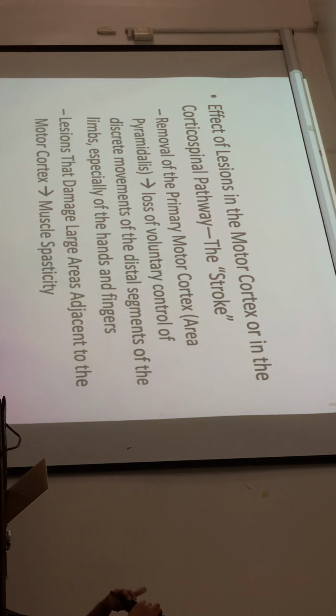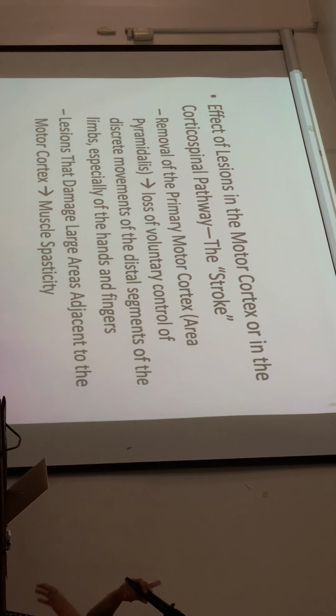Okay, so what would be the effect if there is a problem in the pathways, for example, in the cortex or in the pathway? So this is now where you will see your stroke patients. Have you ever seen a stroke patient?